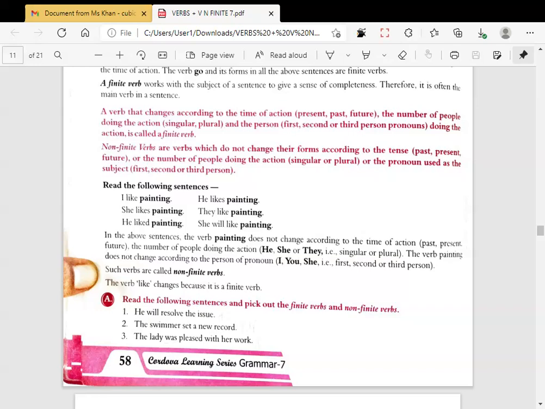The verb like changes because it's a finite verb. How many are still having doubt? Anybody? All are understood, clear?